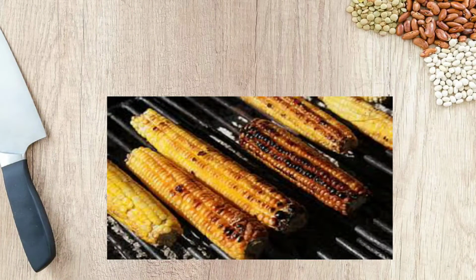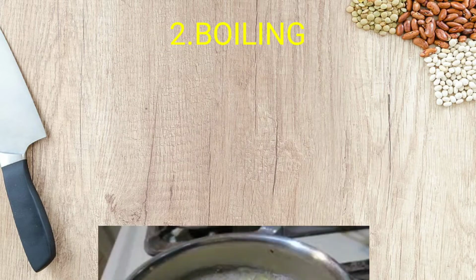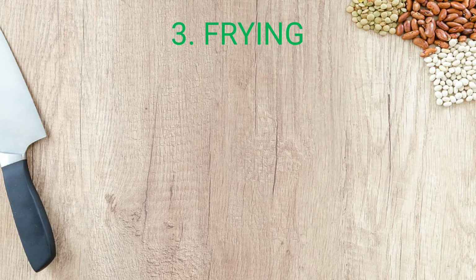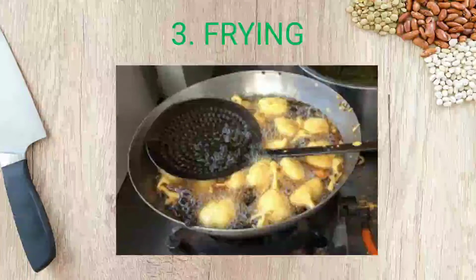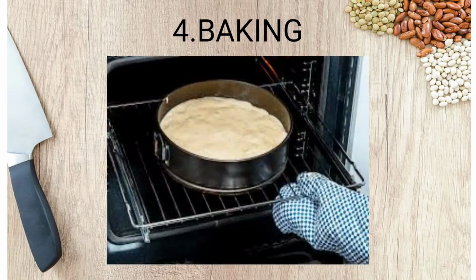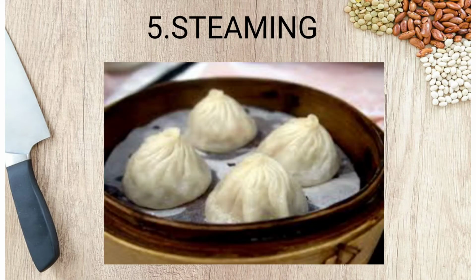Here you can see one bhutta or a corn which is roasting. Next method is boiling. Here we are boiling some noodles in a bowl. Frying. Here we are frying some pakoras. Baking. Here we are baking one cake. Steaming. Here the momos are steaming.